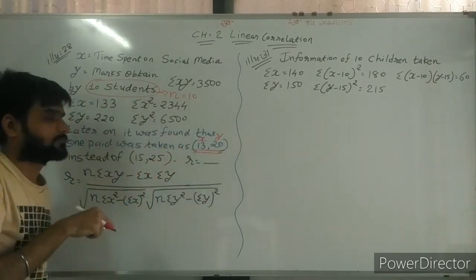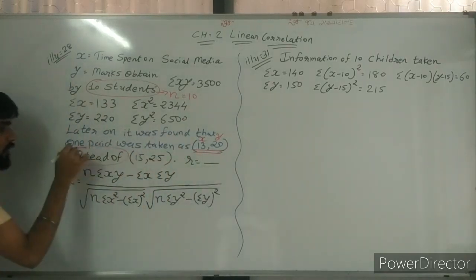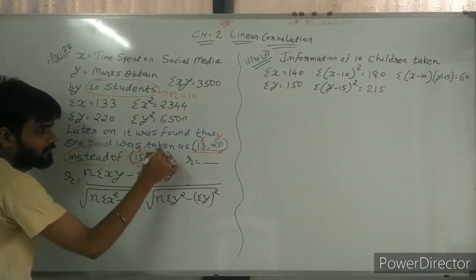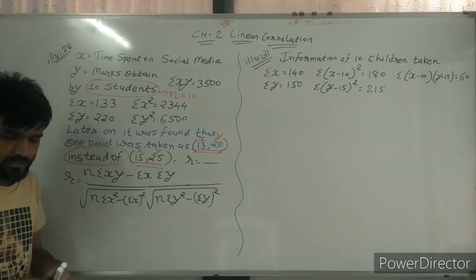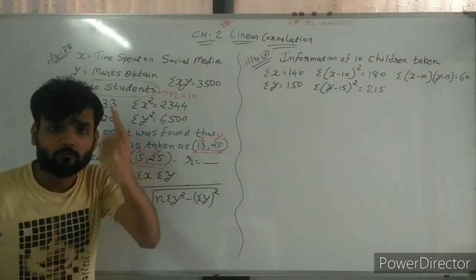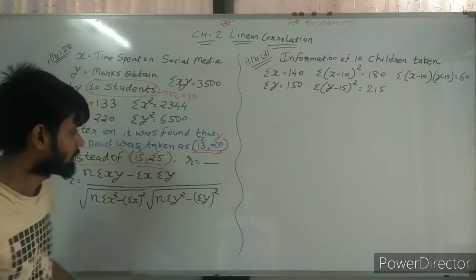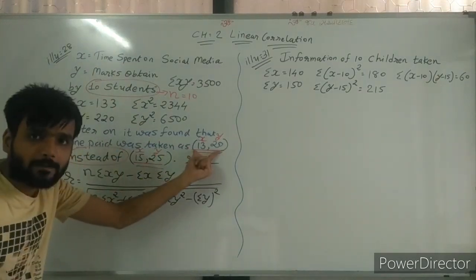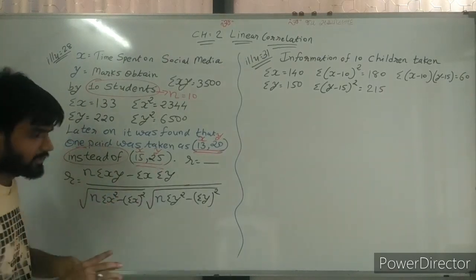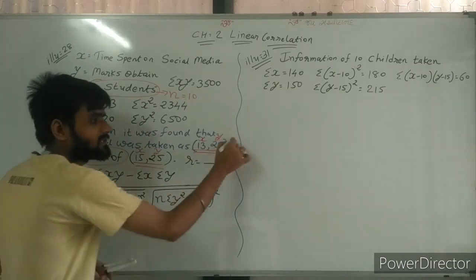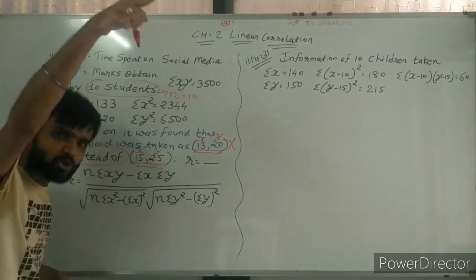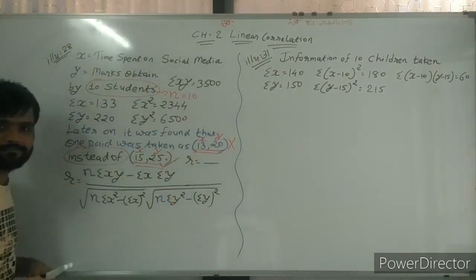This was taken instead of 15 and 25. So by reading this, we have to understand which is right and which is wrong. We have taken 13, 20 instead of 15, 25. This is the wrong pair, and the one not taken, which we actually need to take, is the correct pair.